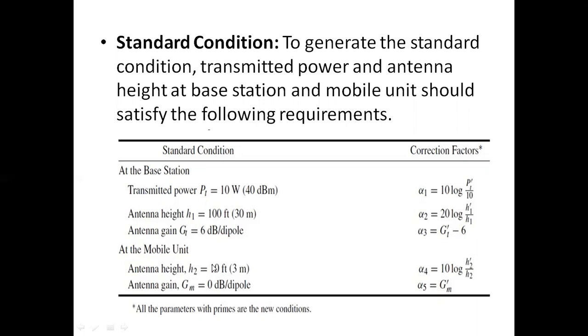So these are all the data which the transmitted power and antenna height of the base station and the antenna height of the mobile unit must satisfy to go to the Lee model, okay, with some corrections. So if our data is valid, then we can develop the Lee model. That means if the transmitted power is in the range and the antenna height is in the range and the antenna height at the mobile unit is in the range, then we can easily generate the standard condition by using all these data.